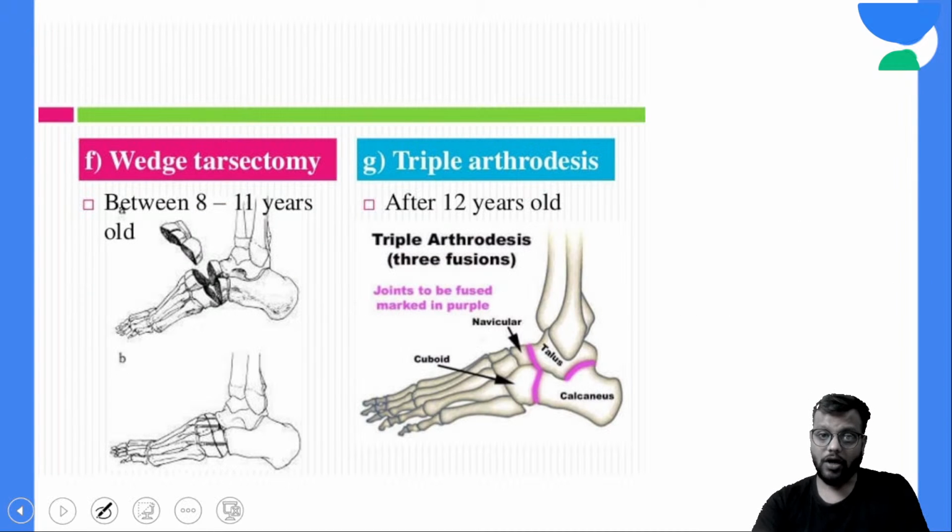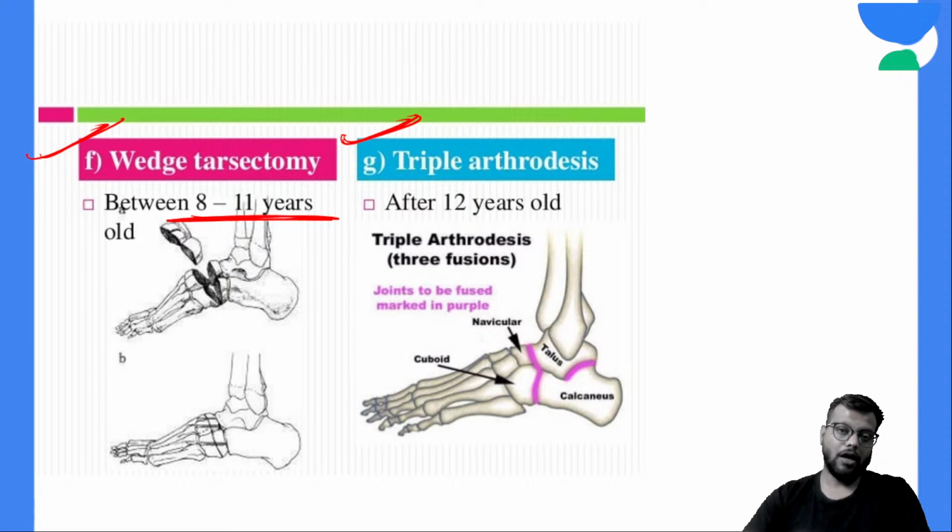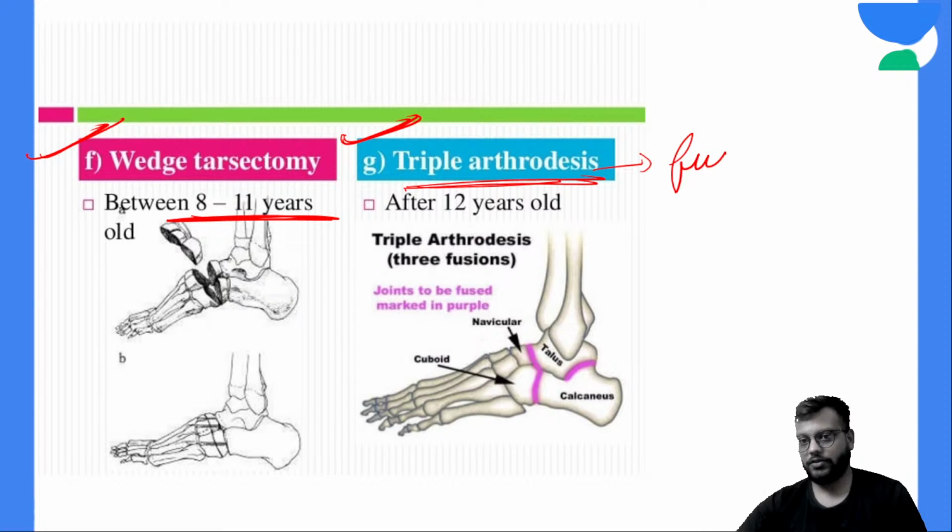इसके अलावा you have two other surgeries, that is your wedge tarsectomy and your triple arthrodesis. तो wedge tarsectomy is done between 8 to 11 years of the age. अगर presentation इस age में है या फिर अभी तक you have tried all the treatment protocols and still the deformity is not corrected, so between 8 to 11 years of the age you go for the wedge tarsectomy, and after 11 years of the age you go for the triple arthrodesis, where you fuse three joints.